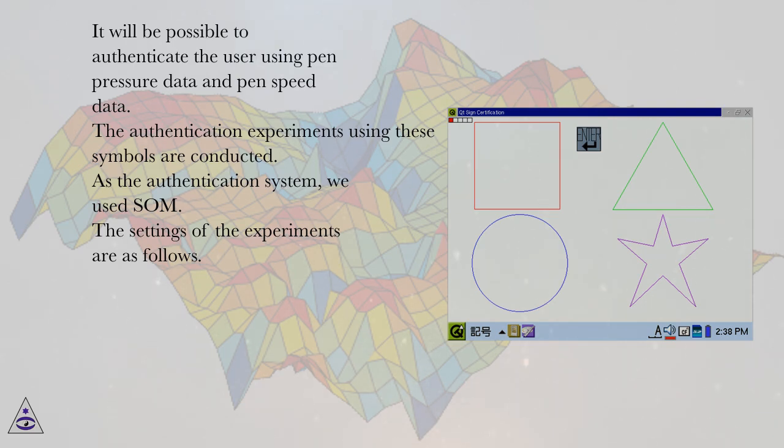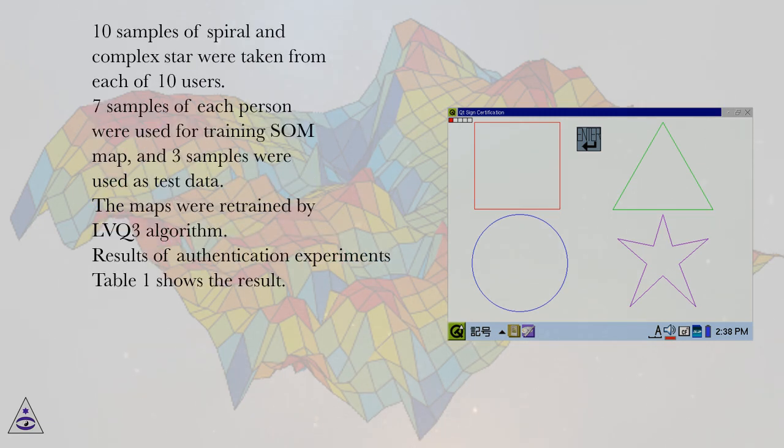The authentication experiments using these symbols are conducted. As the authentication system, we use SOM. The settings of the experiments are as follows. 10 samples of spiral and complex star were taken from each of 10 users. 7 samples of each person were used for training the SOM map, and 3 samples were used as test data. The maps were retrained by the LVQ3 algorithm.